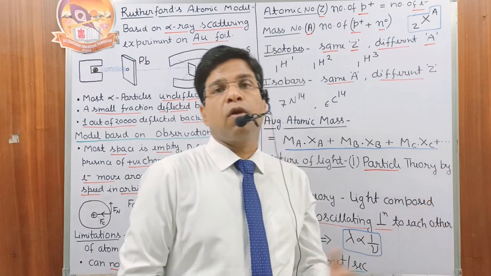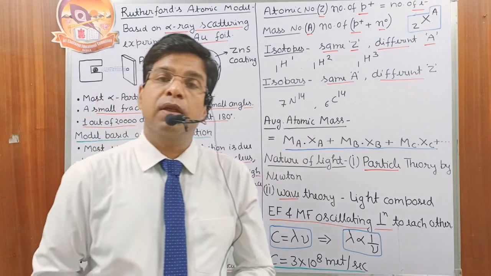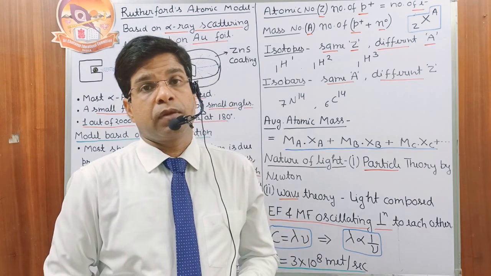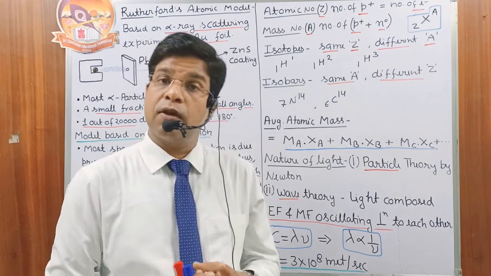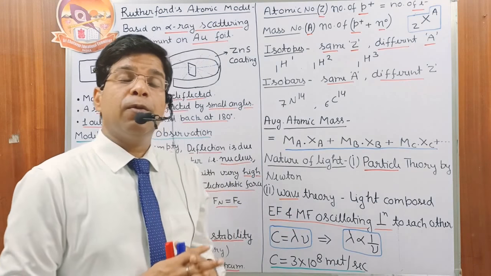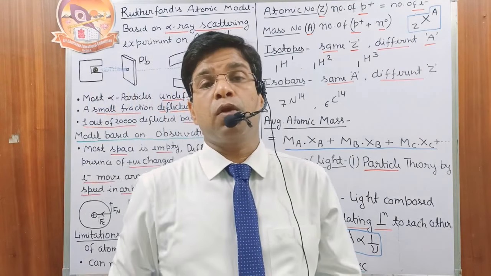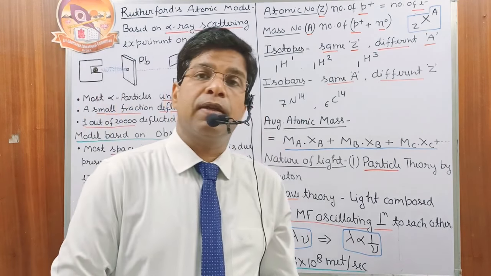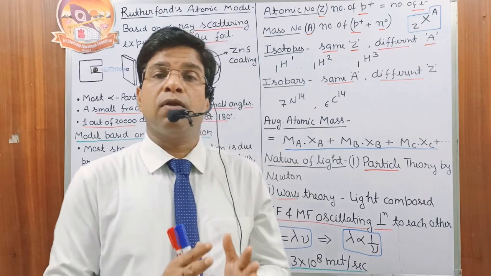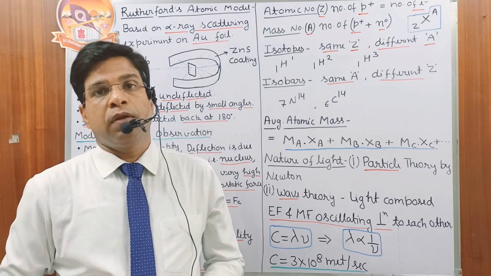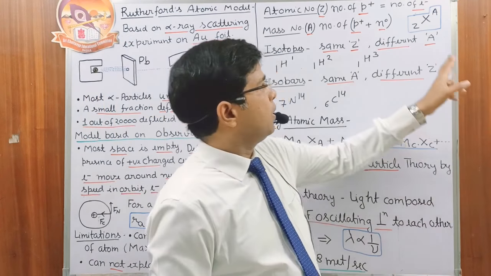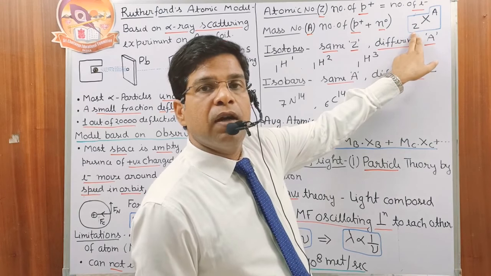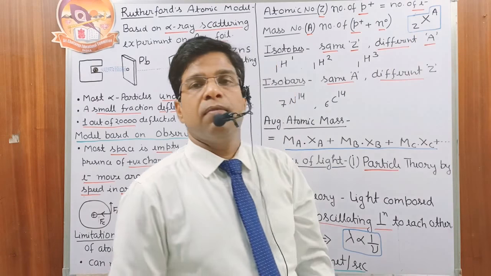Now we have some common terms, like the atomic number Z. The atomic number Z always represents the number of protons present, and for a neutral atom, the number of protons is always equal to the number of electrons. Then we have the mass number, capital A. The mass number is the number of neutrons plus the number of protons. Whenever we represent an element X, at this position we have the atomic number, and here we have the mass number.